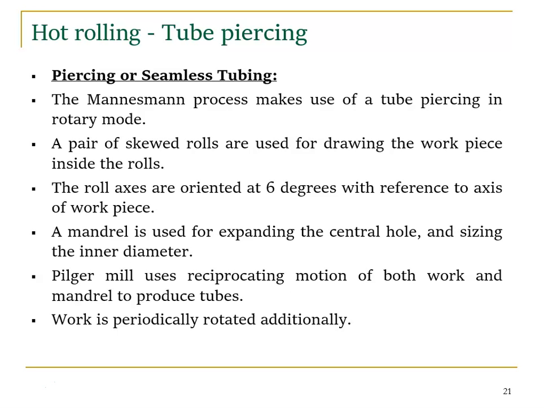The Mandrel process makes use of tube piercing in rotary mode. So we use the Mandrel process. It is one of the processes to make a tube piercing. A pair of skewed rolls are used for drawing the workpiece inside the roll. So I use two rollers to bring it in. The roll axes are oriented at 6 degrees with reference to the axis of the workpiece. So I will orient the roll axis at 6 degrees. A mandrel is used for expanding the central hole and sizing the inner diameter.